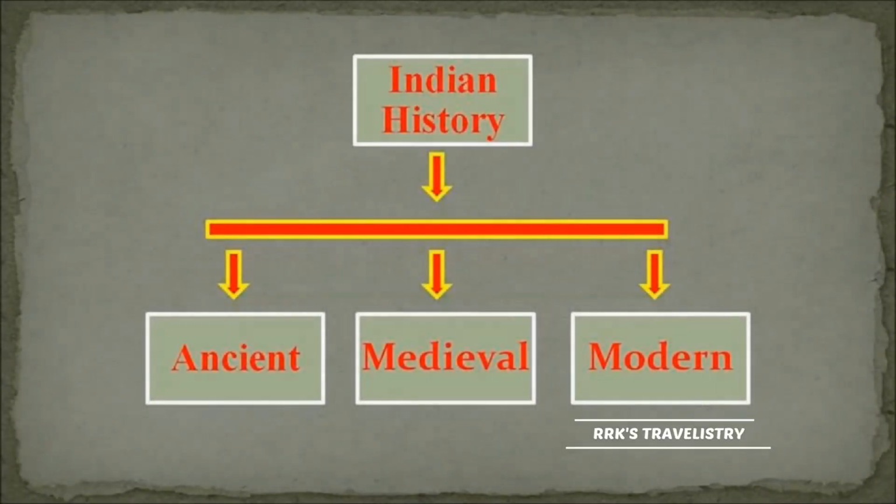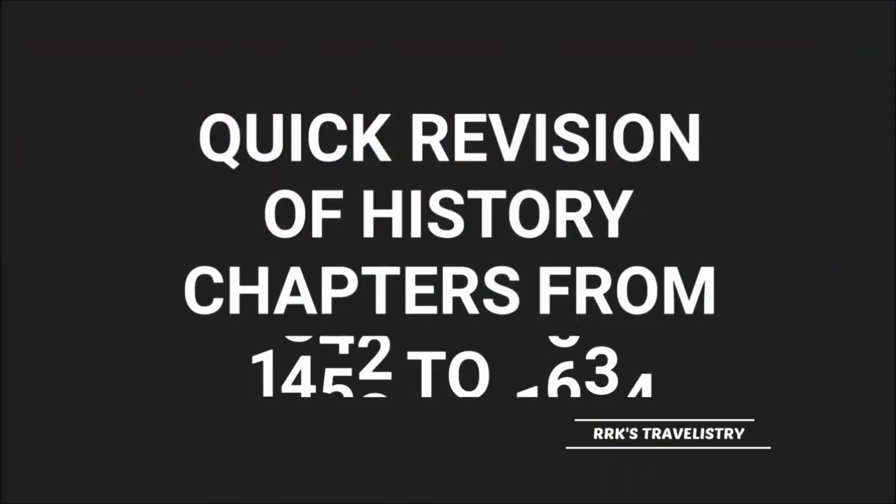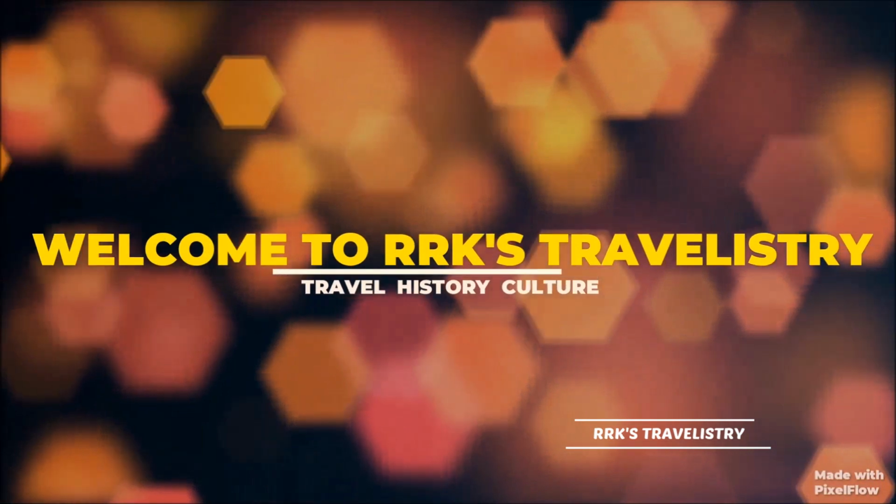To understand the history of India, historians have classified it into three categories: ancient Indian history, medieval Indian history, and modern Indian history. Ancient Indian history you already read in 8th, medieval in 9th standard, now modern in 10th standard. Today we will quickly look at the history chapters on the basis of years. So let's get started.